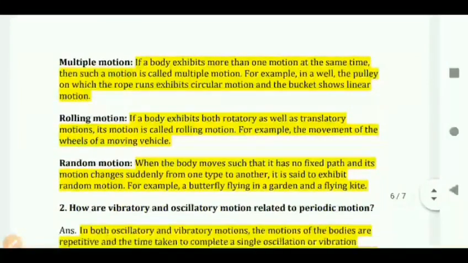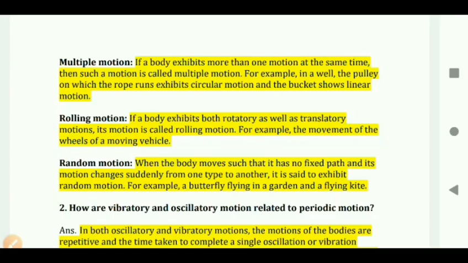Some more motions, like multiple motion. If a body exhibits more than one motion at the same time, such a motion is called multiple motion. For example, in a well, the pulley on which the rope runs exhibits circular motion and the bucket shows linear motion. Next, rolling motion. If a body exhibits both rotatory as well as translatory motion, its motion is called rolling motion. For example, the movement of the wheel of a moving vehicle.